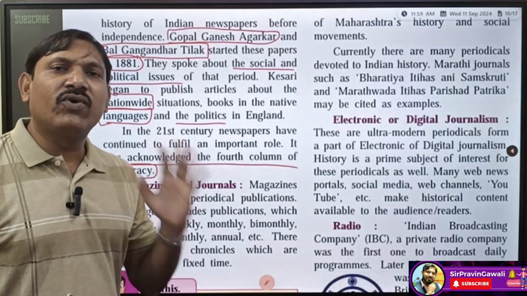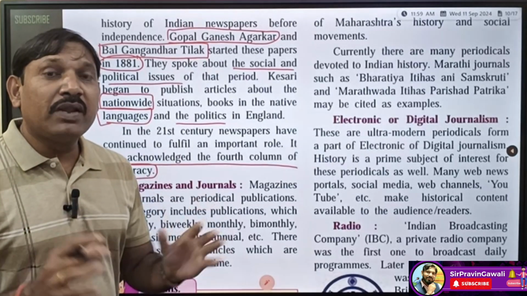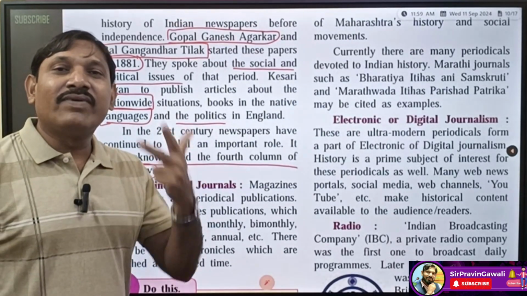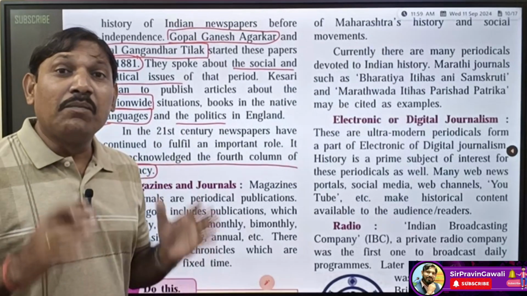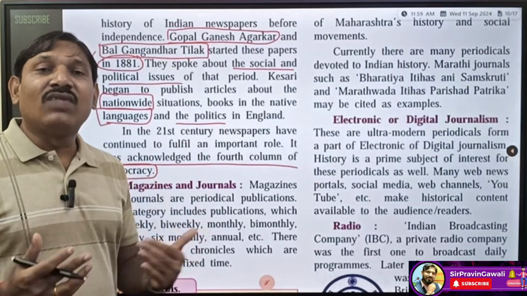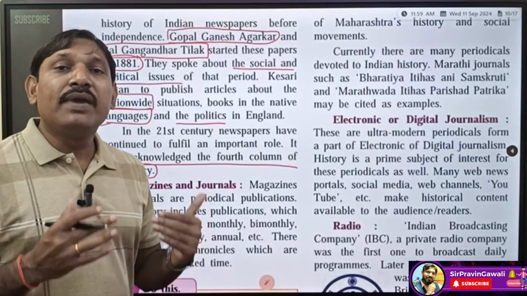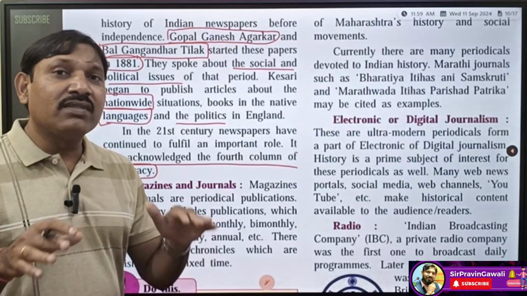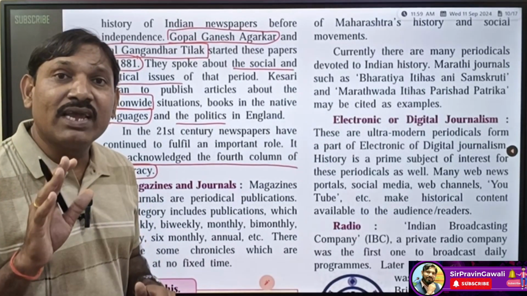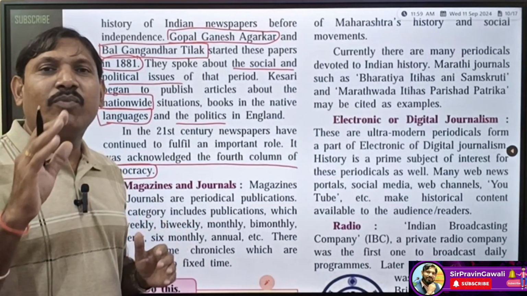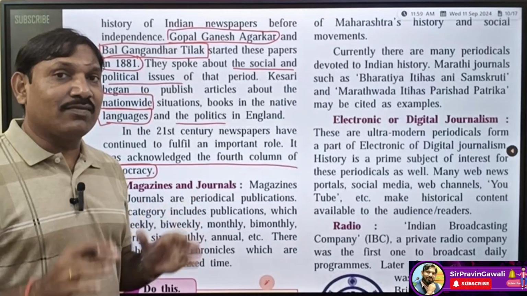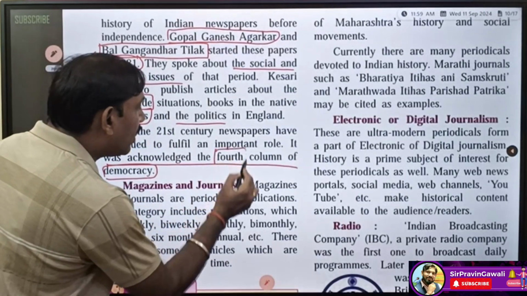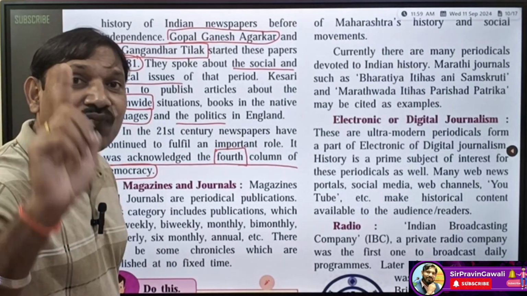For example, there are four important pillars of a democracy. One is the legislature, the second is the executive, the third is the judiciary, and the fourth is the media. What is the function of the legislature? Legislatures make laws, the executive implements the laws, the judiciary looks after whether the laws are being implemented in a proper way or not, and media plays a very important role in all these aspects. So media is acknowledged as the fourth pillar of democracy, so don't forget it.